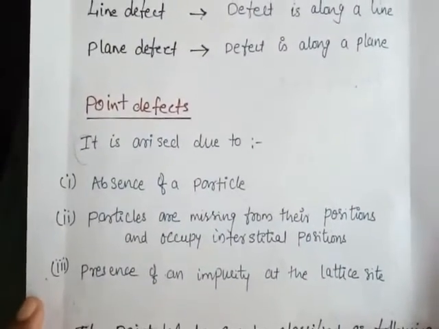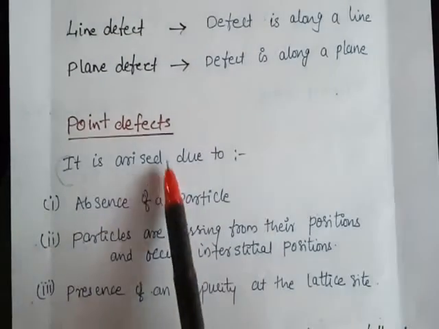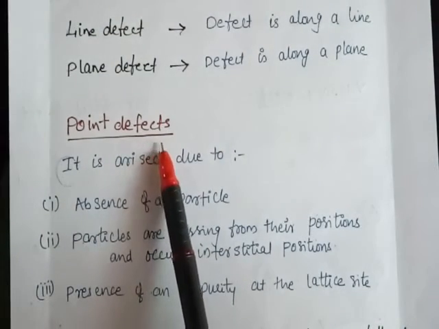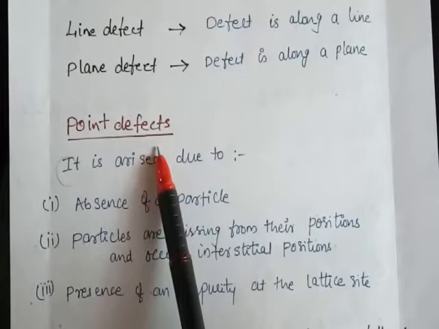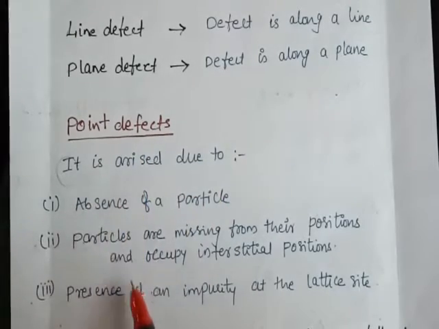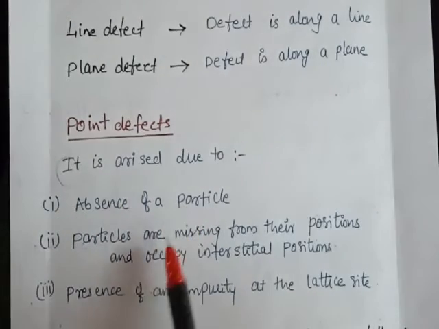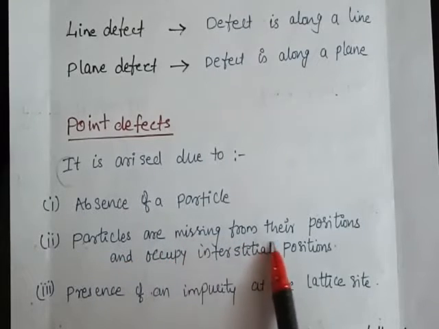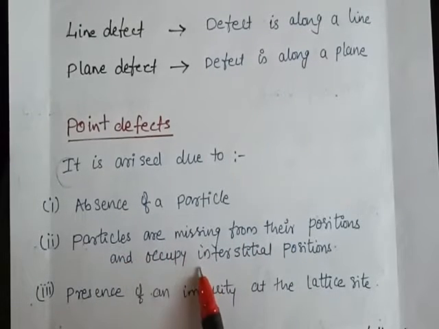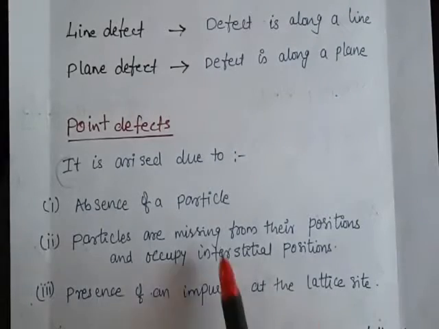First, we are going to discuss point defect. What is point defect? If the defect is localized in a few particles, it is called point defect. Point defect arises mainly due to three reasons: absence of a particle; particles missing from their position and occupying the interstitial position; and the presence of impurity at the lattice. These three points we will discuss later.